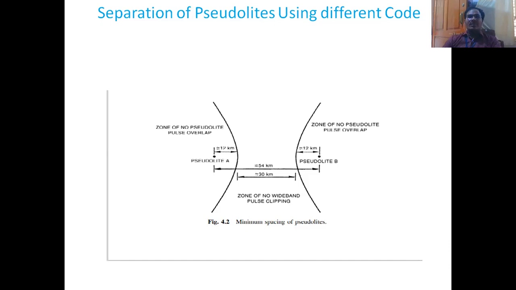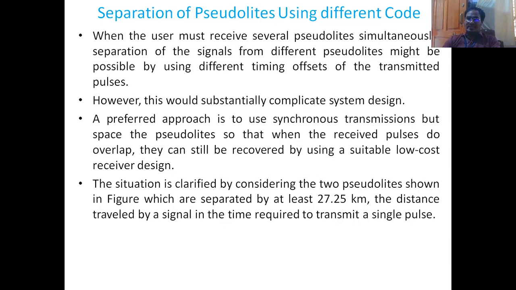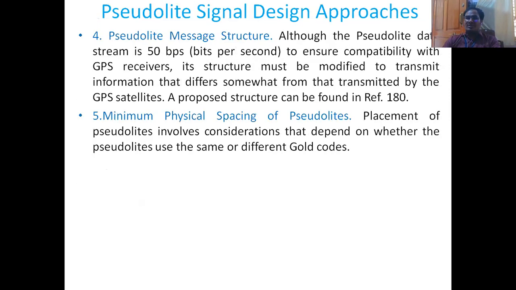we have to talk about the receiver design for the pseudolites. Till now, we have learned pseudo satellite design approaches and how to separate pseudo satellites. But what are the modifications to be done in a GPS receiver to accept pseudolite signals? That will be dealt with in the next class.